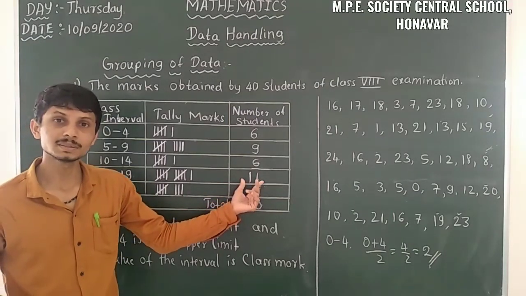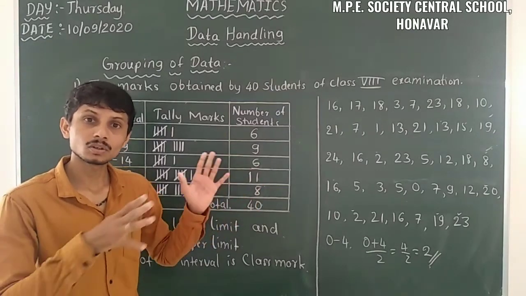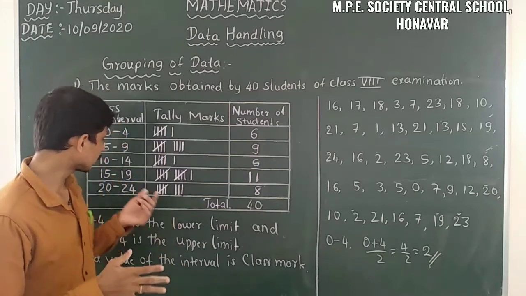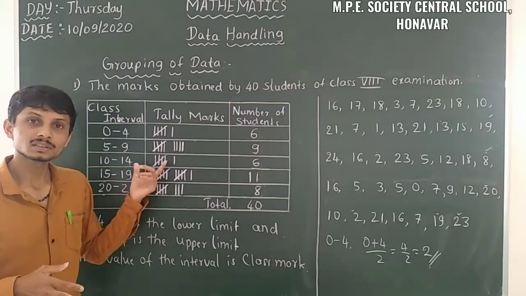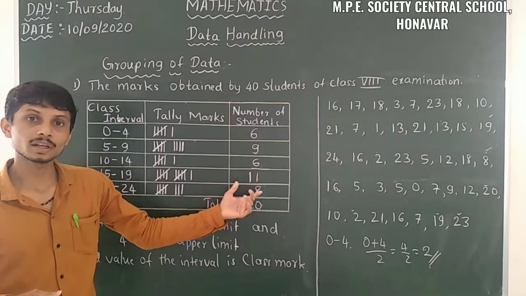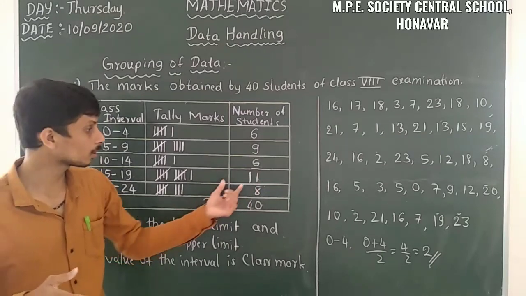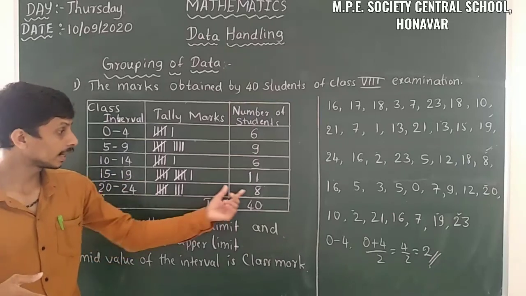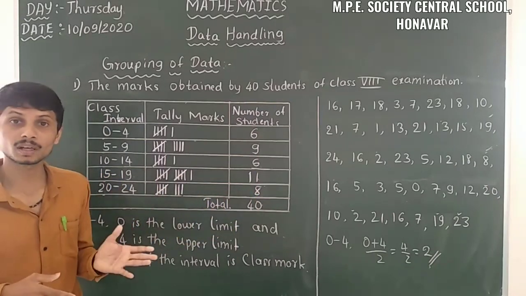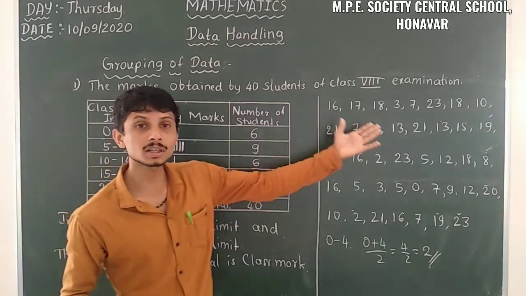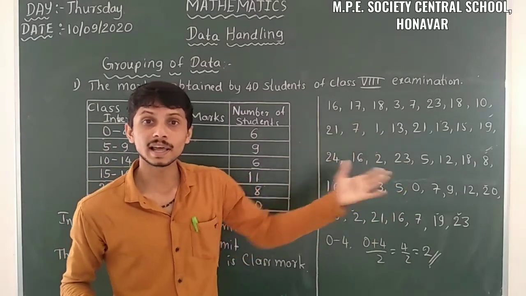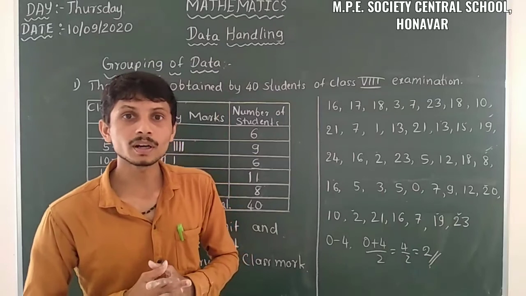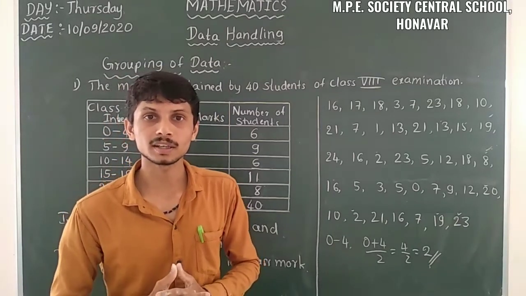That means the maximum number of students are between 15 and 19. Likewise, 8 students get 20 to 24 marks. Without grouping, we are not able to analyze like this. This is the advantage of grouping of data.